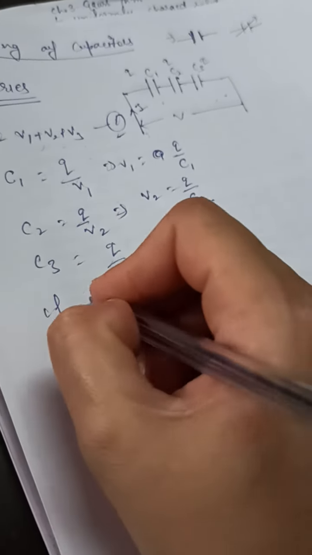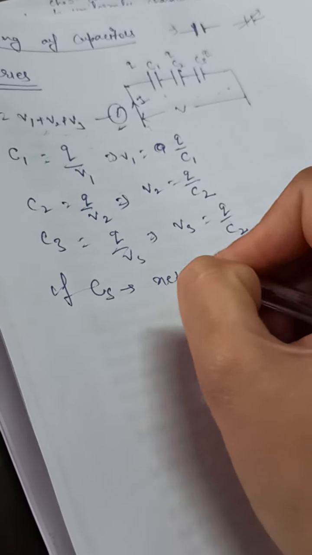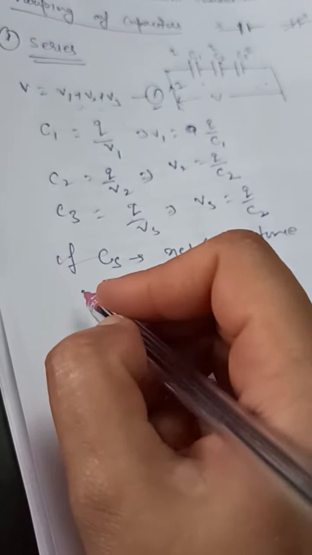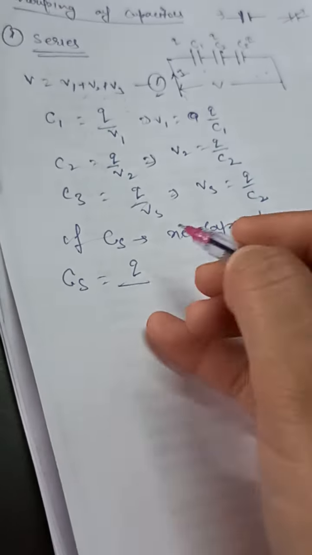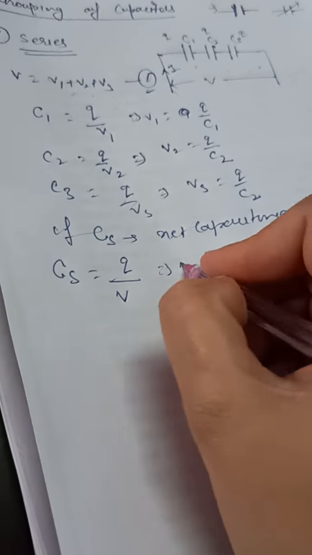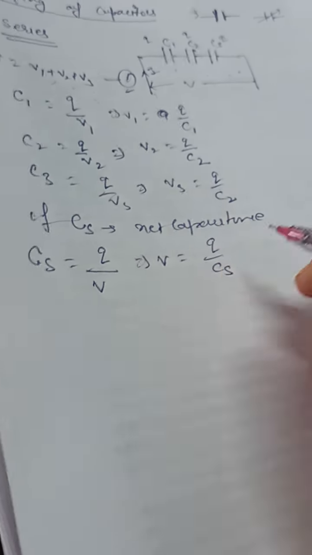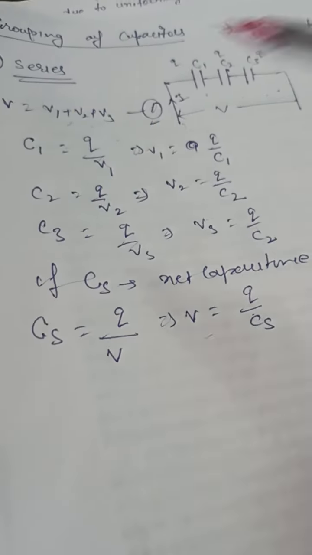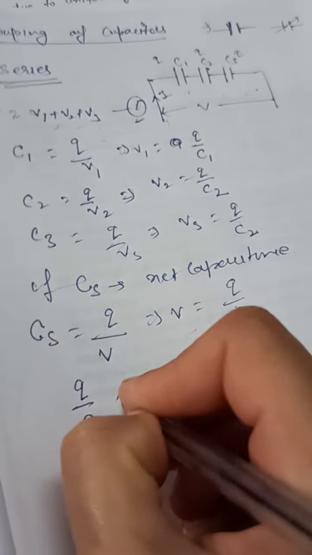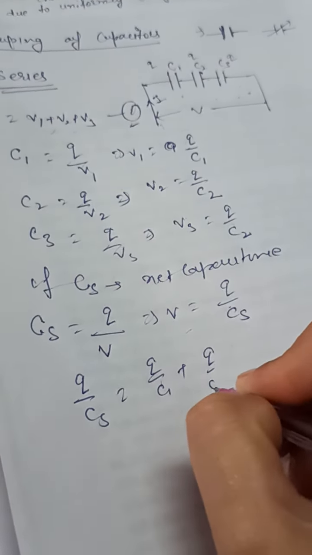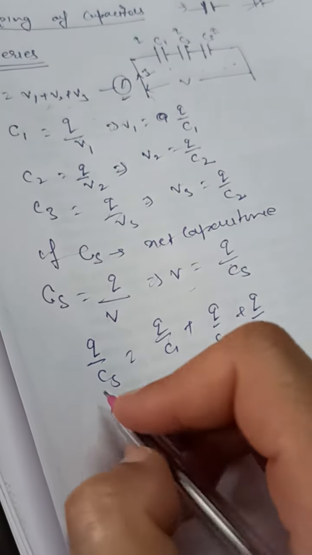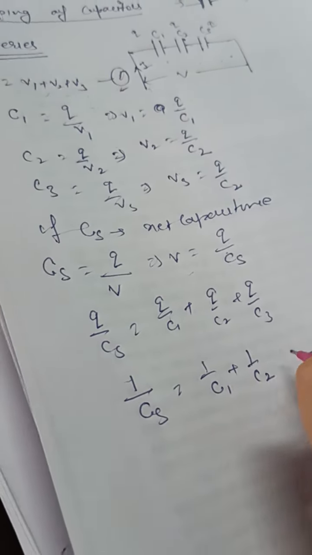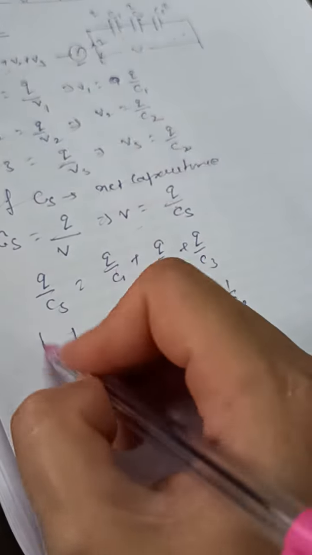Now if CS is the net capacitance of the series combination, then CS is equal to net charge Q upon net potential V. This implies V will be equal to Q by CS. Now put the values of V1, V2, V3 and V in equation number 1. From here you will get Q by CS equal to Q by C1 plus Q by C2 plus Q by C3. Or from here you will get 1 by CS equal to 1 by C1 plus 1 by C2 plus 1 by C3.